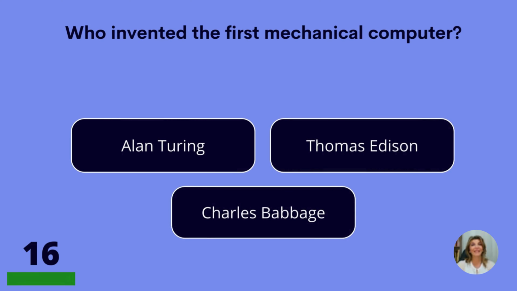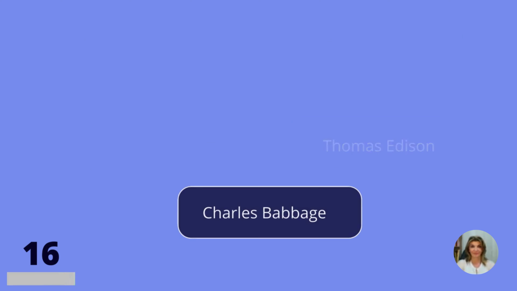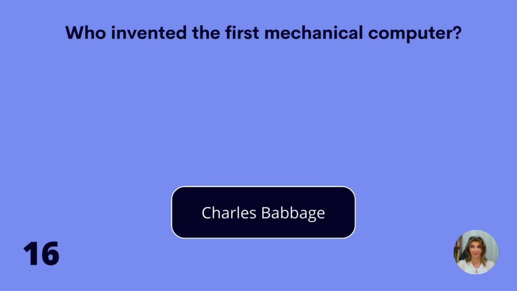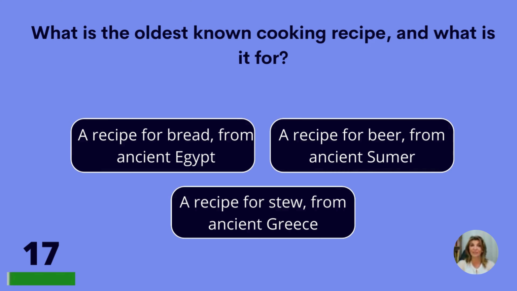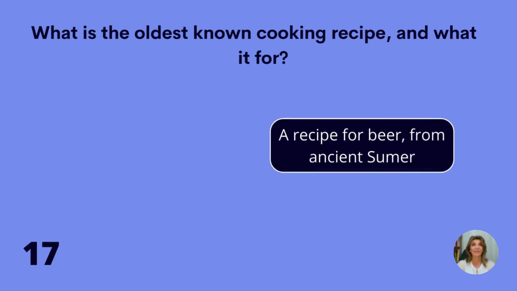Who invented the first mechanical computer? Alan Turing, Thomas Edison, or Charles Babbage? Charles Babbage. Question 17. What is the oldest known cooking recipe and what is it for? A recipe for bread from ancient Egypt, a recipe for beer from ancient Sumer, or a recipe for stew from ancient Greece? A recipe for beer from ancient Sumer.